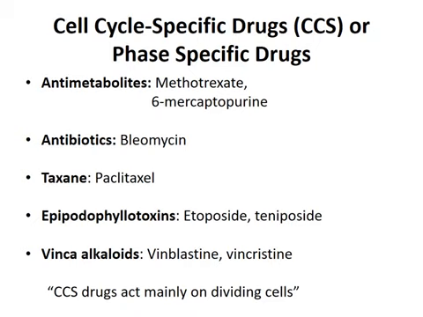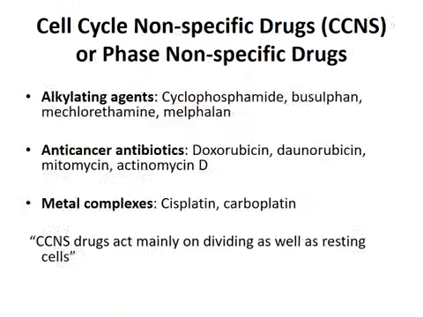CCS, that is cell cycle specific drugs or phase specific drugs. These are the antimetabolites, methotrexate and 6-mercaptopurine. Then antibiotics, which is bleomycin, taxane, paclitaxel, epipodophyllotoxins, etoposide, teniposide, vinca alkaloids, vinblastine, vincristine. The CCS drugs act mainly on dividing cells.